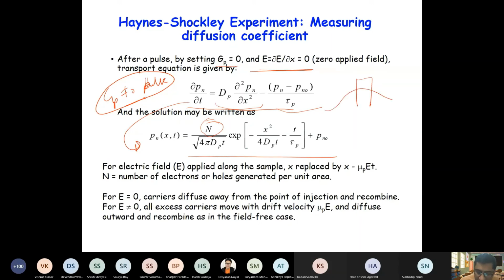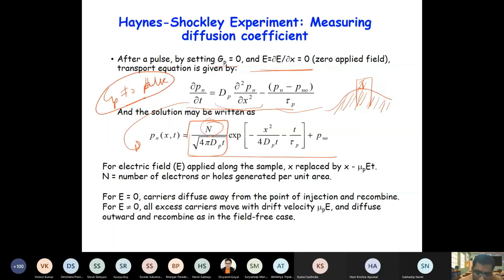As the pulse spreads, this peak decreases. The only thing that will be constant is the area, the total number of carriers. So the area under the pulse and the area under this spread function will be the same. So the peak will reduce. The peak as a function of time is n by square root of 4 pi Dt. So as the time is increasing, this peak is reducing.